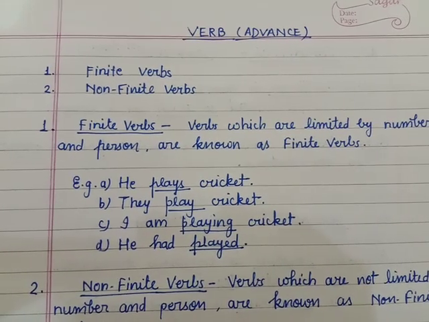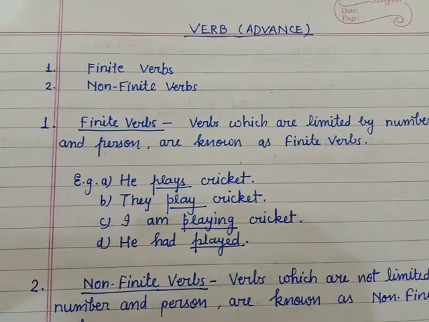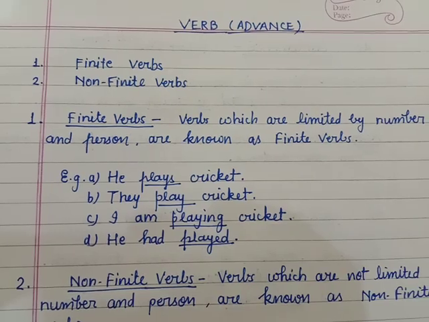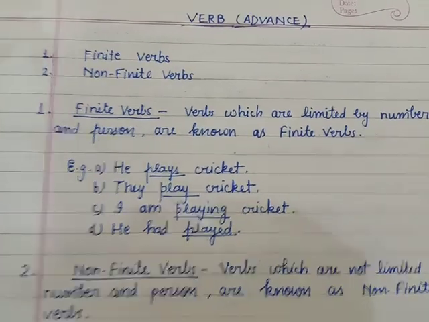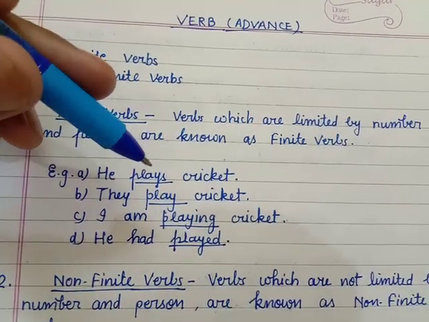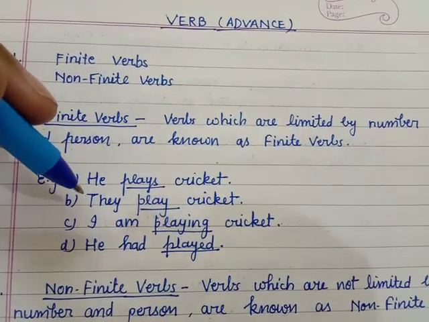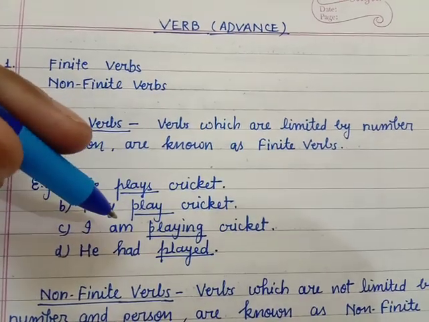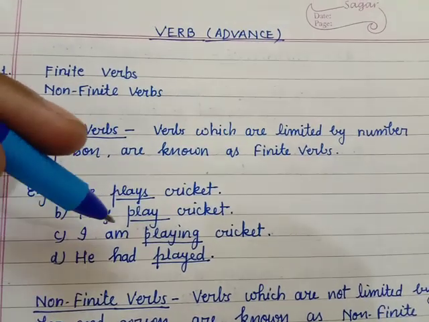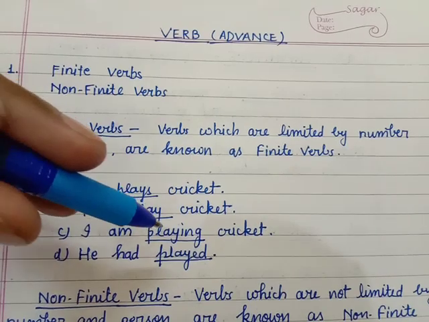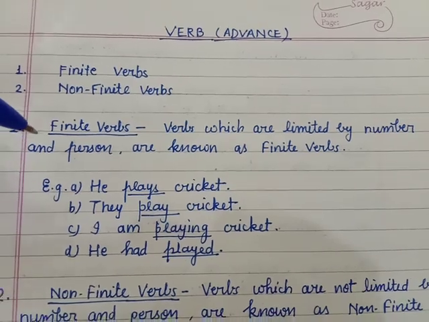Now here these are the parts of the main verb: finite verbs and non-finite verbs. Finite verbs are such verbs which are limited by number and person. You can see the effect on the verb of the subject, whether it is singular or plural, or of the tense, that is present tense, past tense, or any other tense. Then all the effect can be seen on the verbs. These are called finite verbs.